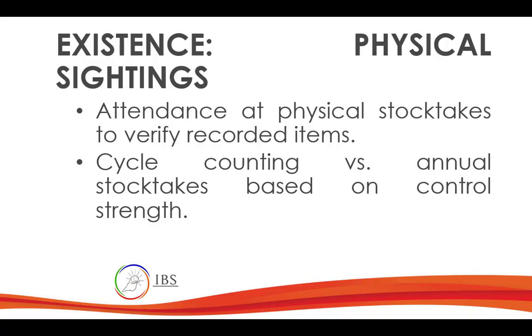The number of counts per year will still depend on how the controls are implemented by the client. So we would suggest constant counts, like maybe quarterly, of the inventory if we've seen there's a weakness in the process, to prevent theft or something, right?